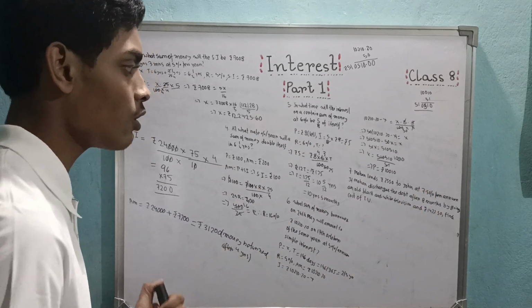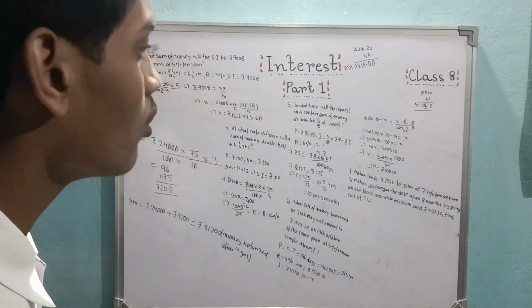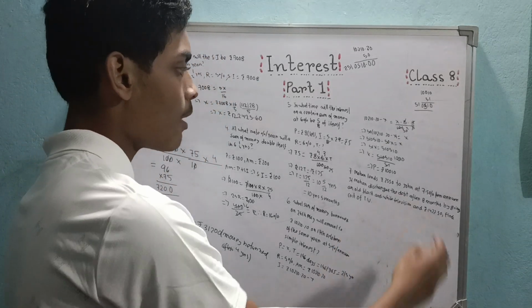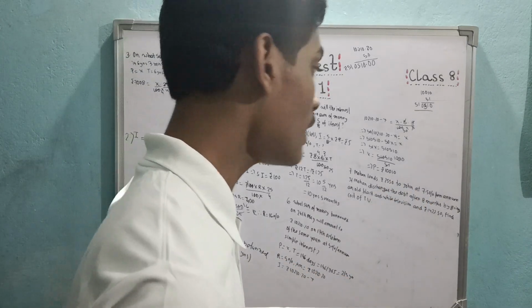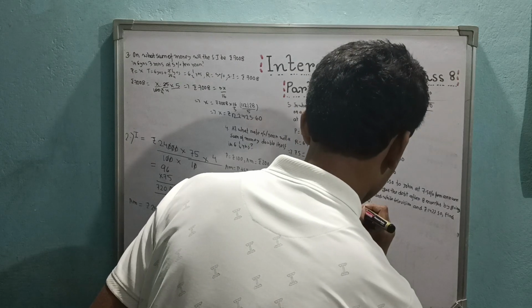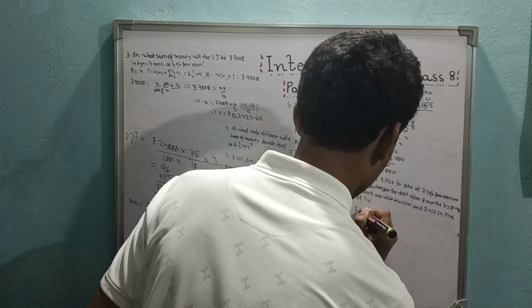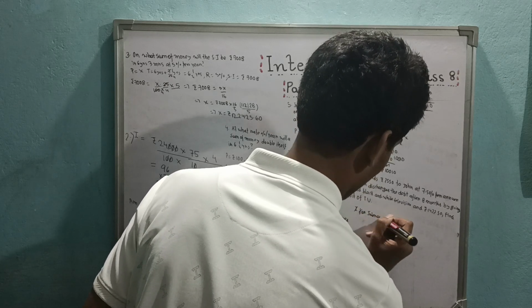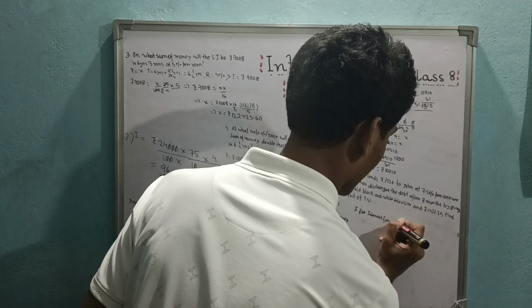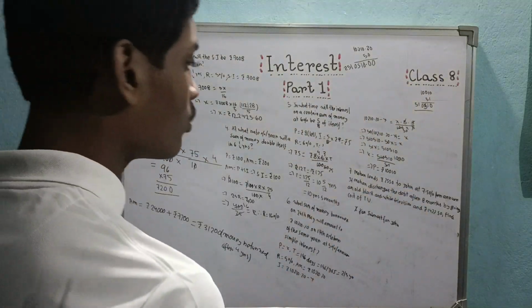Anyways, the question's logic you have understood. So, first of all, we have to see what amount actually John has to pay back to Mohan. How? Let's calculate interest. So, interest I for this one, interest for John. Interest is for John, right? Because Mohan is lending it to John.